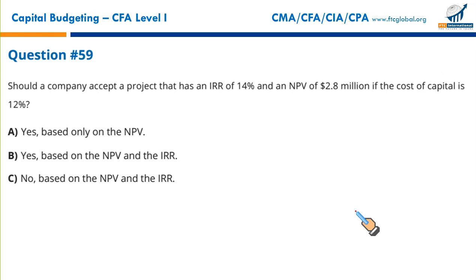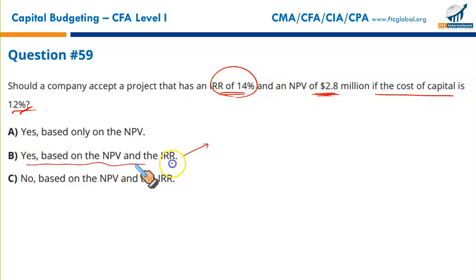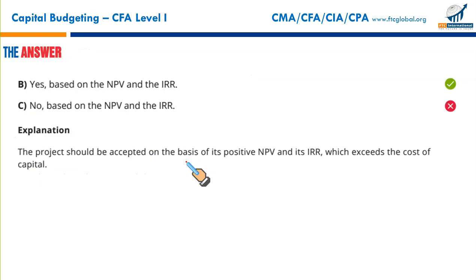Next. Should a company accept a project that has an IRR of 14% and NPV of 2.8 if the cost of capital is 12%? Yes, why not? IRR is more than the discount rate, and that's why NPV is positive. You should go for it. Both NPV and IRR are pointing towards acceptance of the project. Yes, based on the NPV and IRR, you should go for the project. Next.